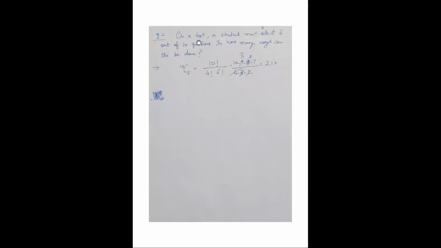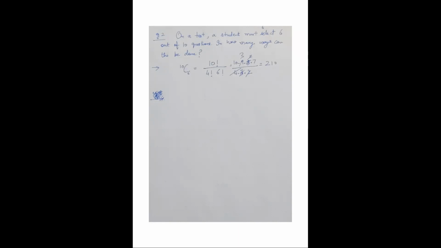Another example: on a test, a student must select 6 out of 10 questions. In how many ways can this be done? So 6 questions are to be selected from 10 questions, right? Any question can be attempted first or second, so the order does not matter. Therefore, it is again a combination problem. 10C6, the answer is 210.